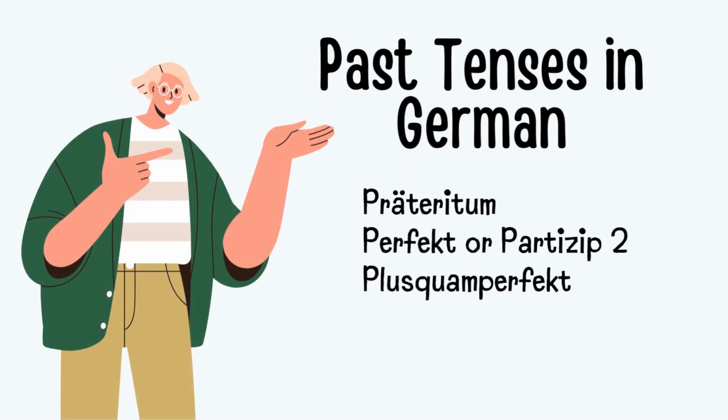In German language, there are 3 tenses you can use to express actions in the past. Präteritum, which we've already looked at. Perfekt, also called Partizip 2. And Plusquamperfekt. Today, we'll focus on perfekt. Let's get started.